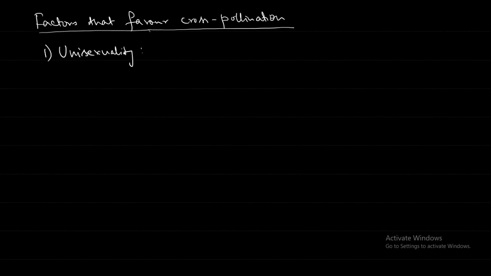So in the case of self pollination we say that bisexual flowers should be there, but in the case of cross pollination it is unisexuality. That is, whether monoecious plants or dioecious plants are required for cross pollination. Who will answer? Monoecious or dioecious plants?